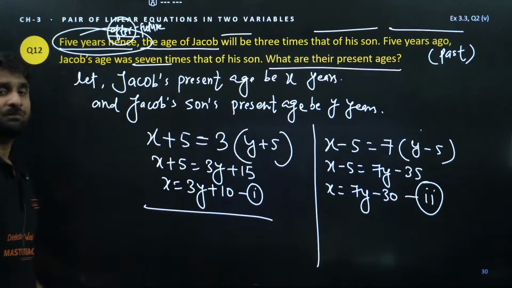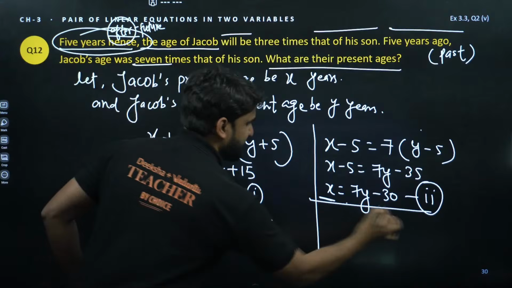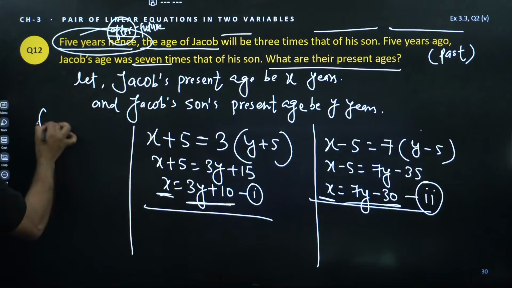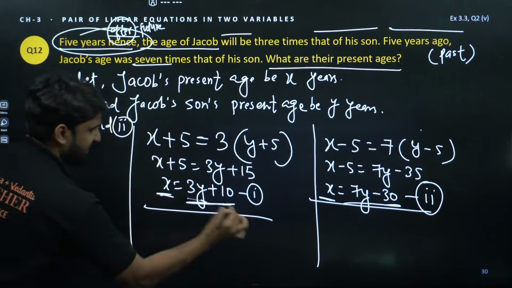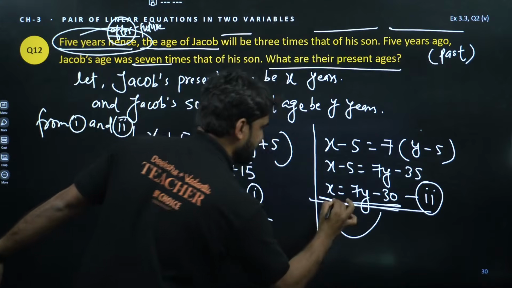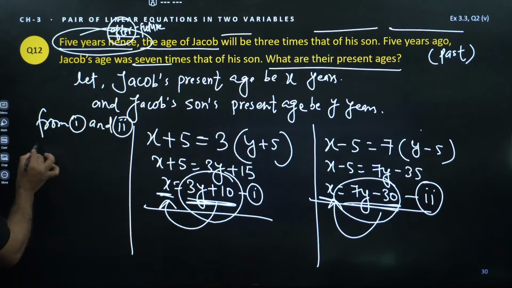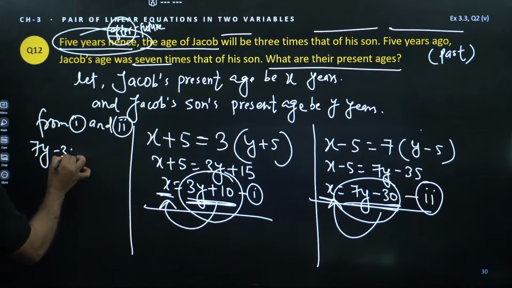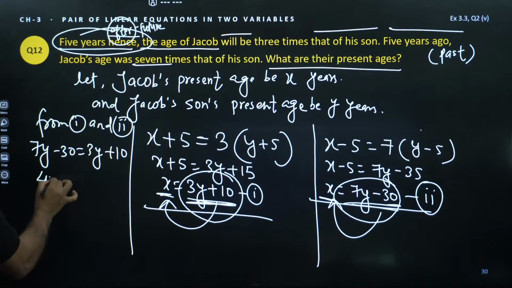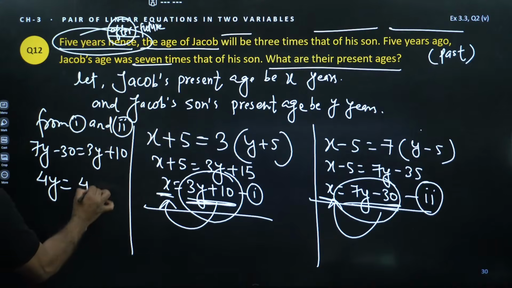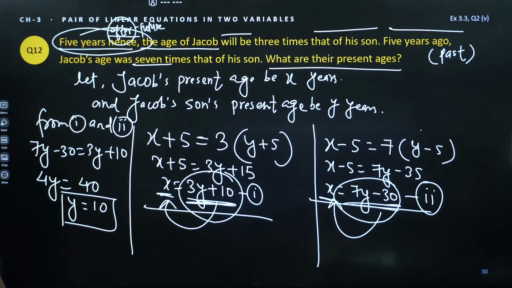So we have equation 1, we have equation 2. This is equal to X, and here is also X is equal to. So from the first and second equations, if this is equal to X and this is also equal to X, they should be equal to each other. So 7Y minus 30 is equal to 3Y plus 10. So 3Y will come here, so this is 4Y, minus 30 will go there, so this is 40. So Y is equal to 40 divided by 4, which is 10.